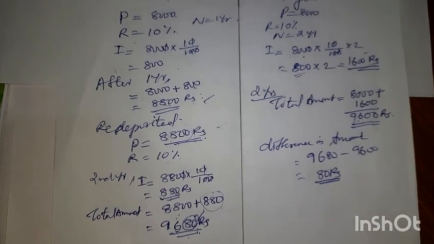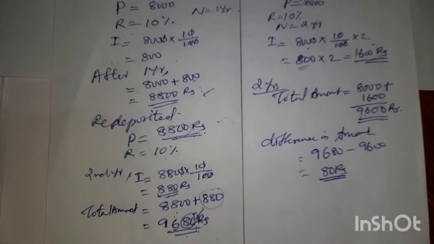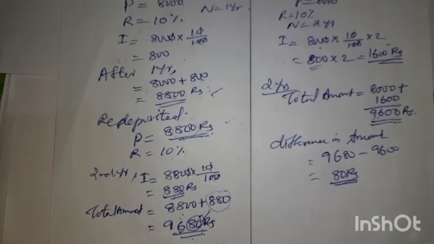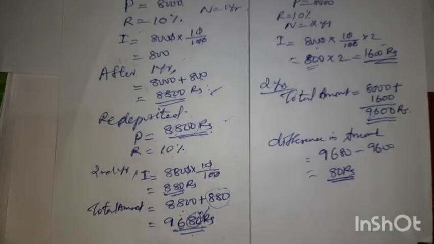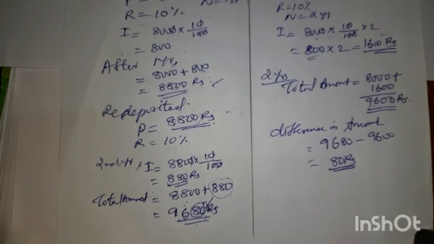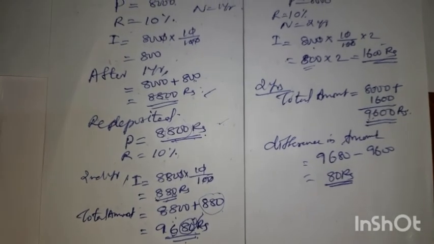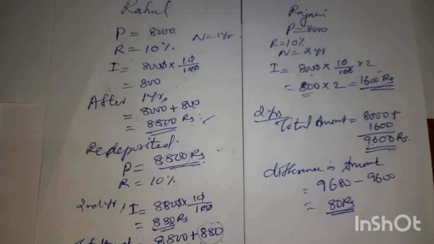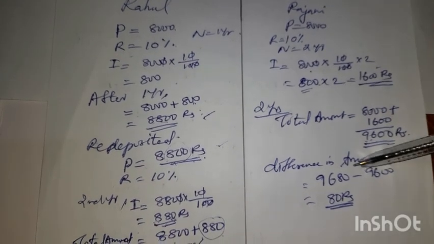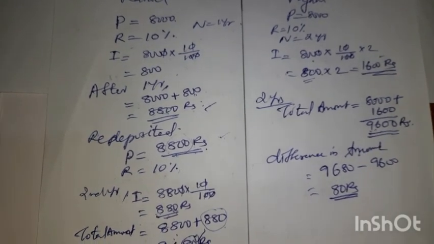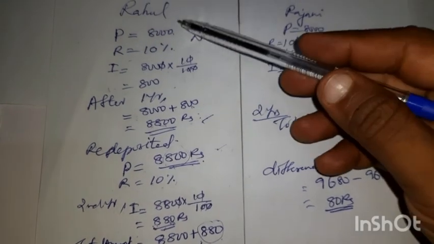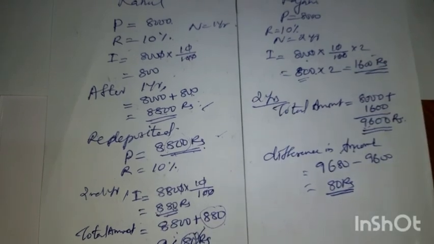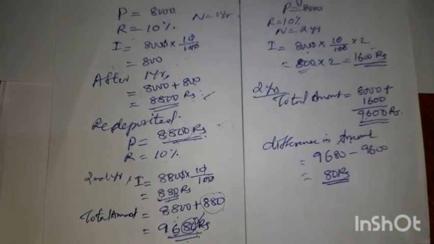He got 80 rupees more because he redeposited the amount along with the interest, and he is getting 80 rupees more as interest. So that is the difference. If you add it for 2 years, the same interest is received, but Rahul redeposited it. That is why he got 80 rupees more.